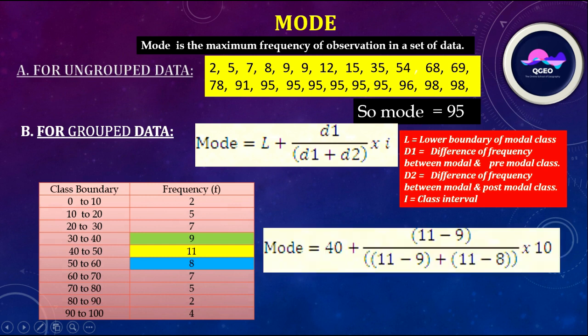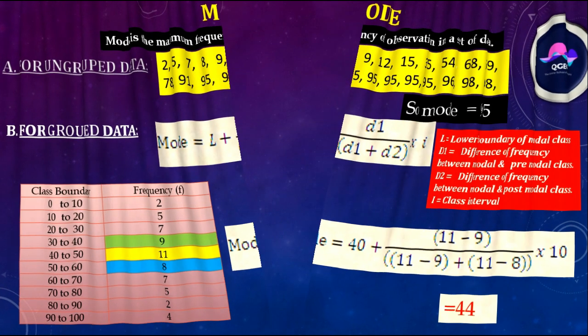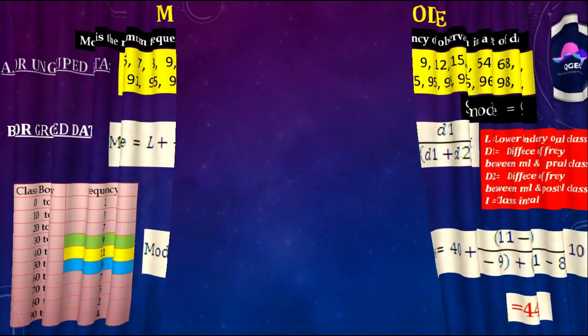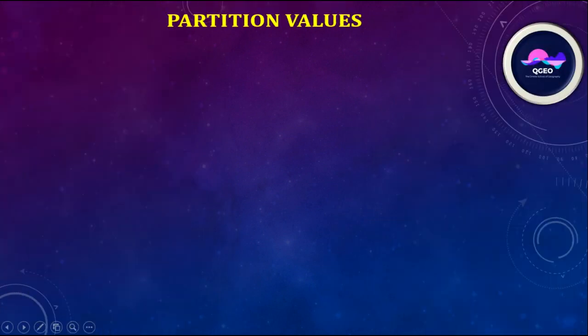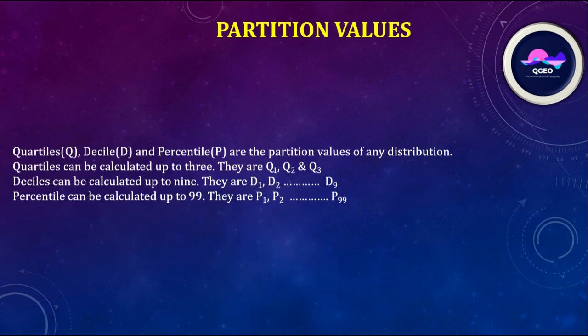By putting the values into the equation: L, the lower boundary of the modal class, is 40, D1, the modal and premodal class frequency difference, is 11 minus 9, and D2 is equal to 11 minus 8, modal and postmodal classes. In this way you can get the value 44. Here 44 is the mode value.